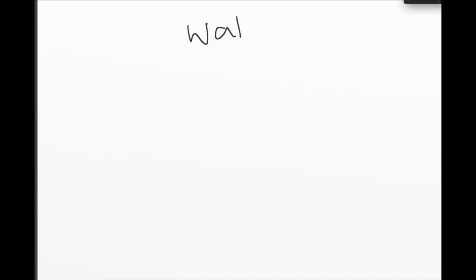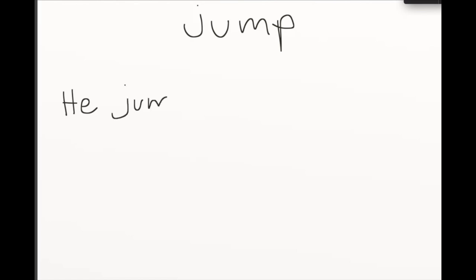Oh, and just a side note as I erase this, when you see that ed on the end of a verb, you remember it's very quick. Pretend there's no e when you're speaking. You don't say walk ed. It's walked, not walk ed. He walk ed to the park. That is wrong. It's walked to the park.